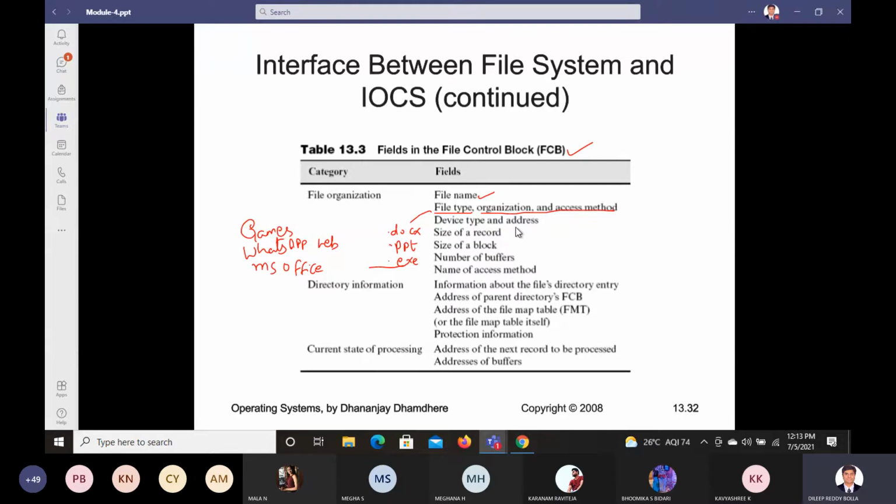Next, device type and address. So we also maintain device type and address. What does device type and address mean? What can we understand from this device type? Whenever you are trying to download any file from Google Play Store or App Store, it will show you that it will work on such and such operating system, this version and higher. It will tell what device it is going to work on, what types of address, and next is the size of a record, how much MB it has.